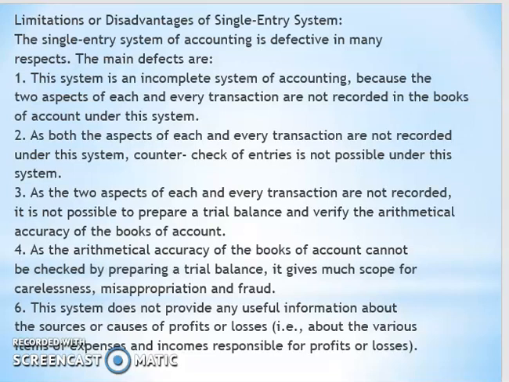It is not possible to prepare a trial balance and verify the arithmetical accuracy of the books of accounts. As the arithmetical accuracy cannot be checked by preparing a trial balance, it gives much scope for carelessness. This system does not provide any useful information about the sources